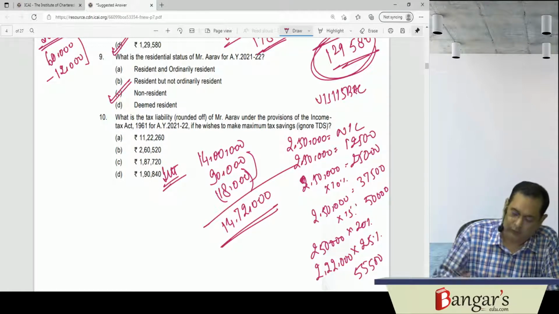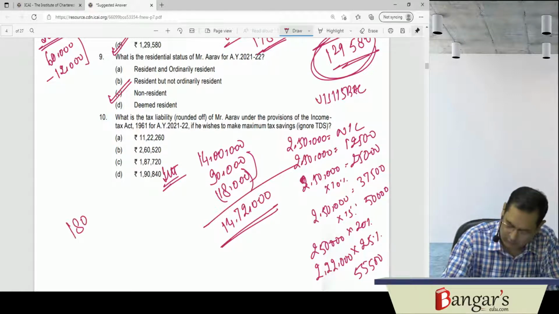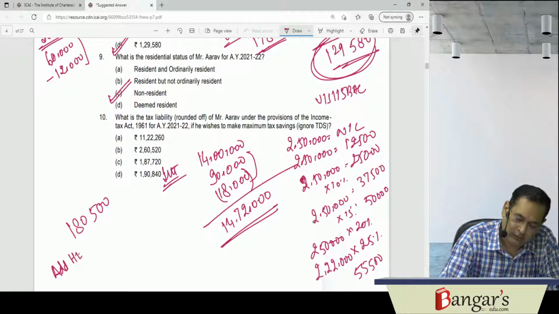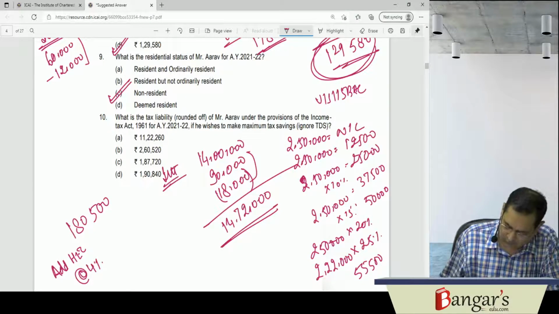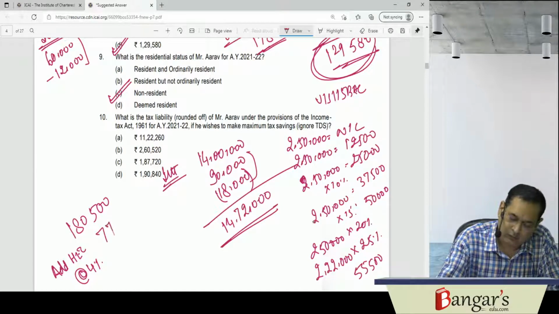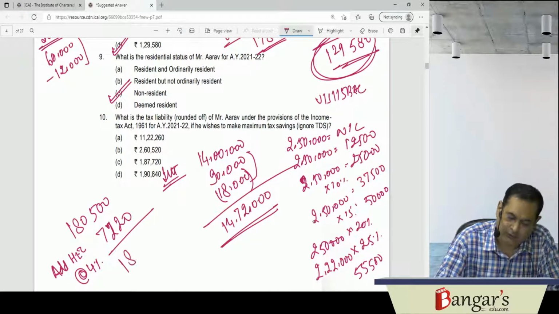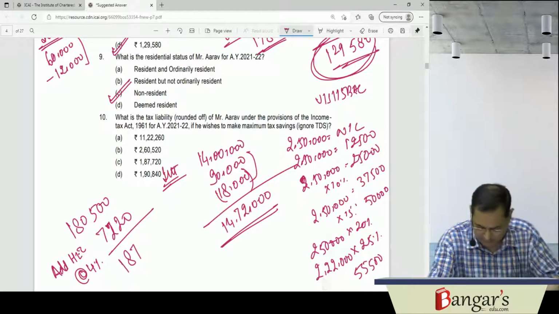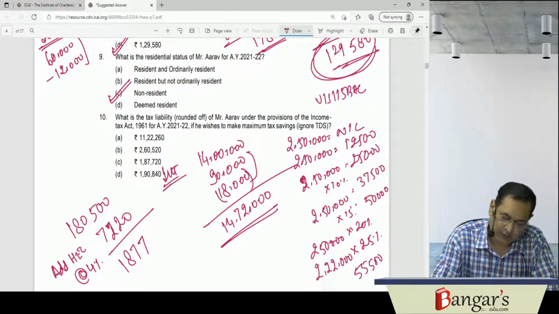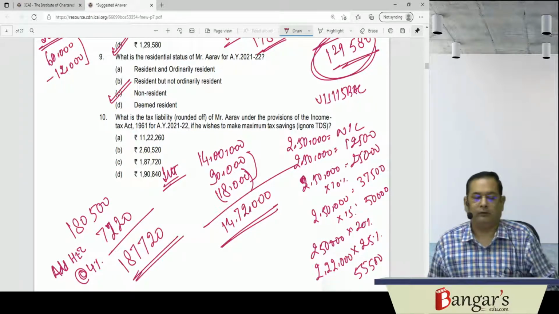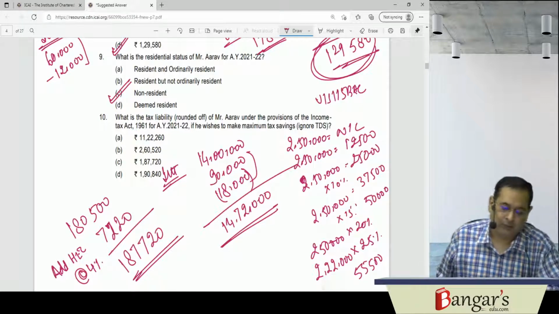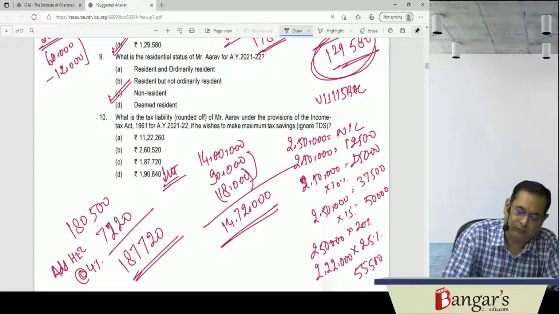Tax works out to be 180,500. Add HEC at the rate of 4%. That is 7,220. So it works out to be 187,720. But if it goes for the normal provisions, on 2.5 lakh it is nil.